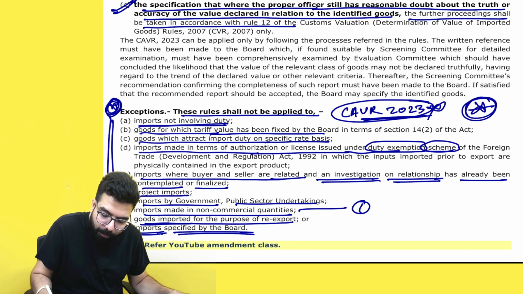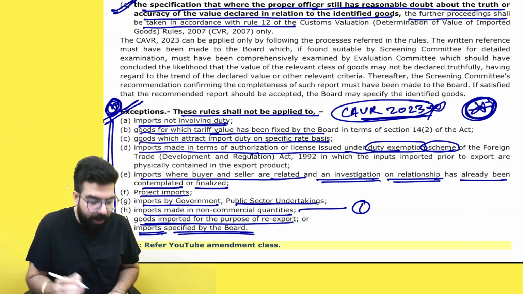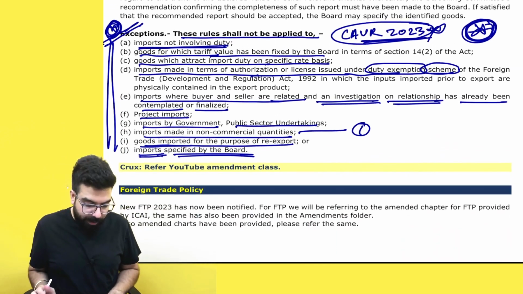From the exam point of view, I want you guys to please take care of this point over here. It can be important in the exam. Done, sir? Point is clear.